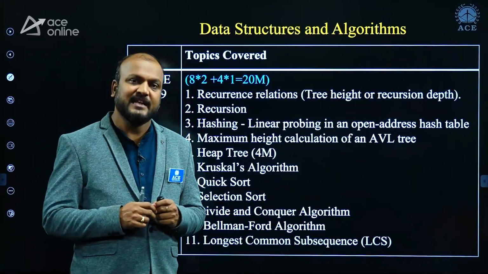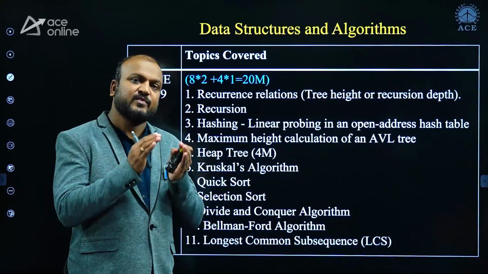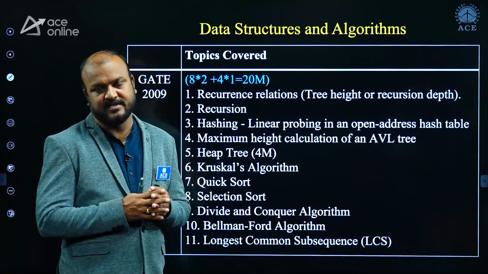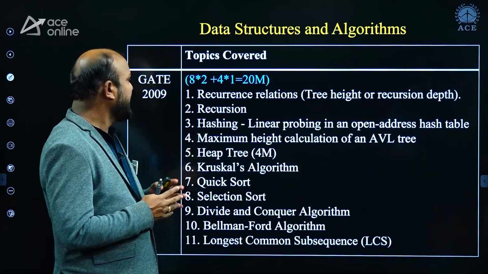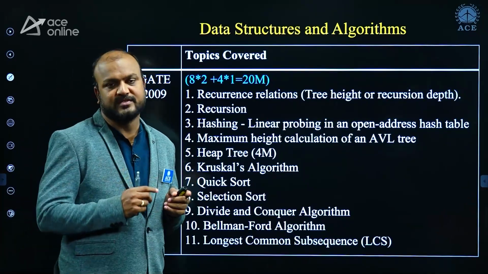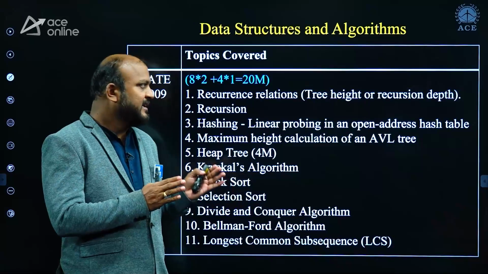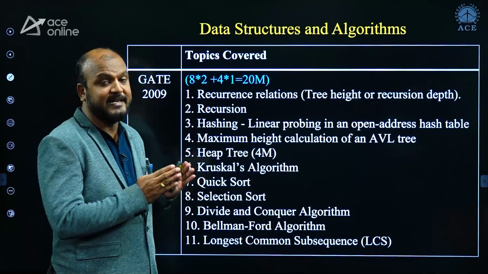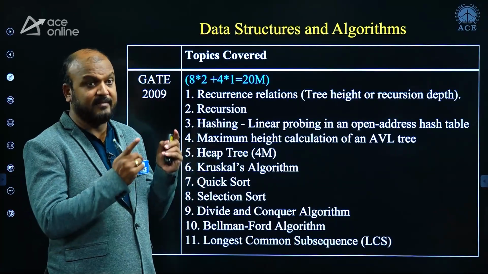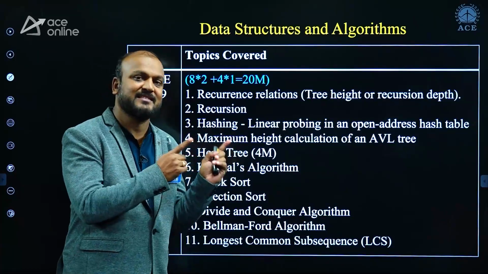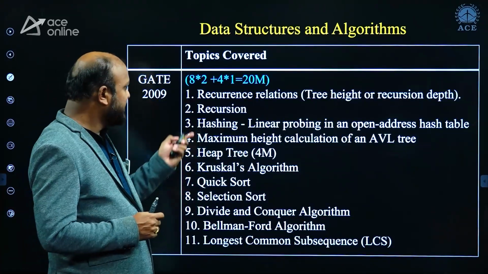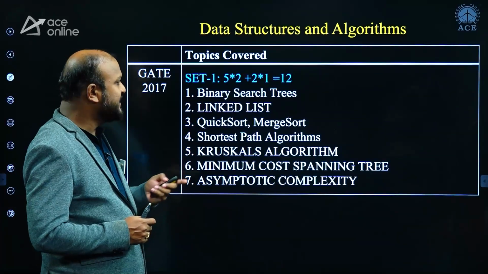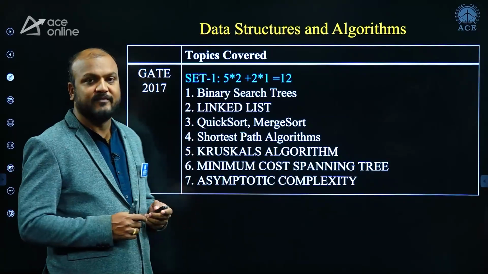Coming to data structures and algorithms. Data structures and algorithms is one of the most weighted subjects. When you see the IIT Roorkee papers, IIT Roorkee conducted GATE 2009 and GATE 2017. If you see the number of questions and total marks asked in data structures and algorithms, it is good. I'm talking about the CS paper because the DA paper is there only in 2024. In 2009, there were 20 marks, and these are the topics from where questions were asked. In 2017, there were 12 marks.